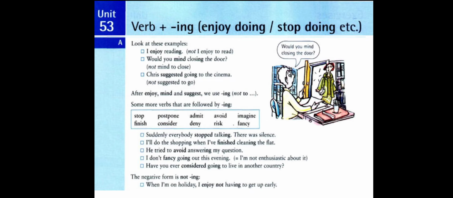For example, here we have the first example. Suddenly, everybody stopped talking. There was silence. The verb stopped is in the past, but still what comes after it? Talking. Verb plus ing.